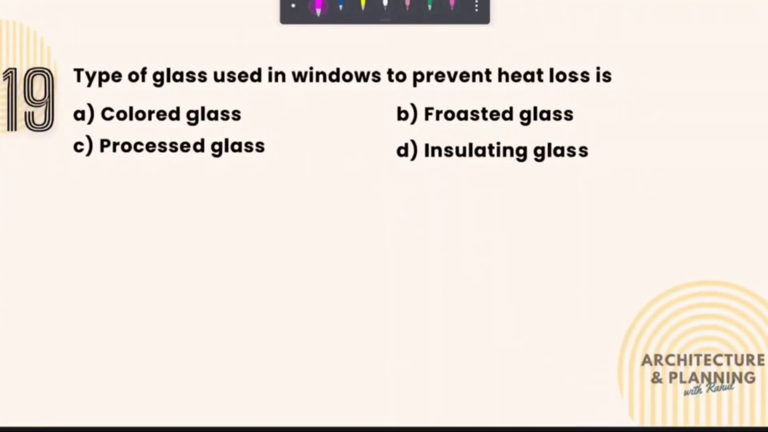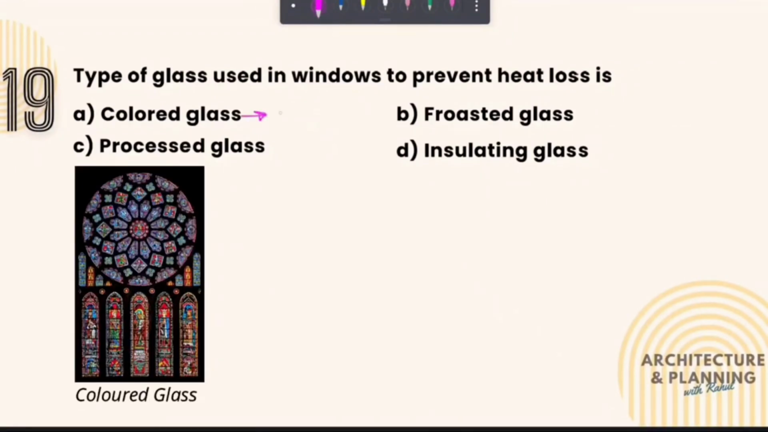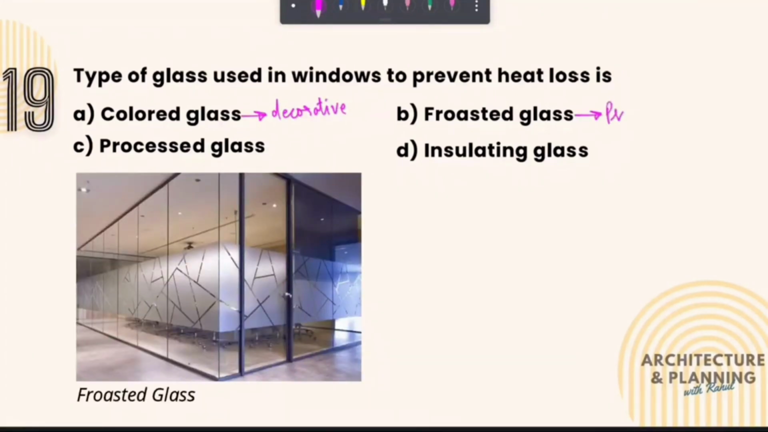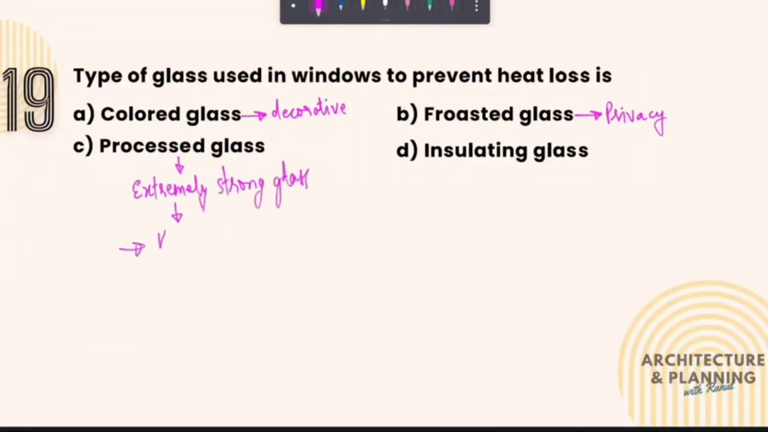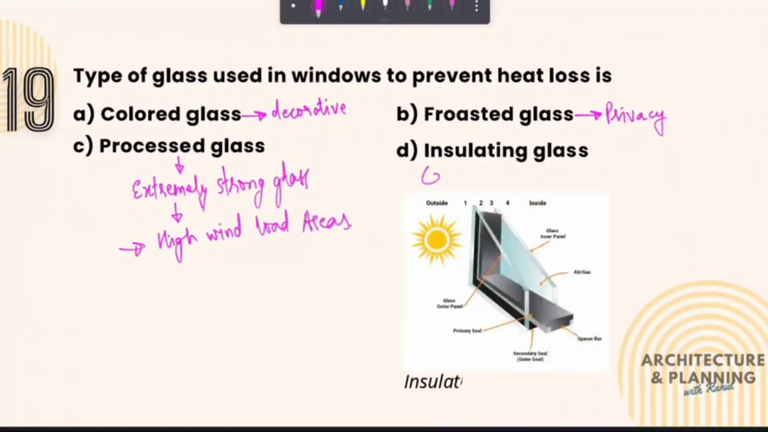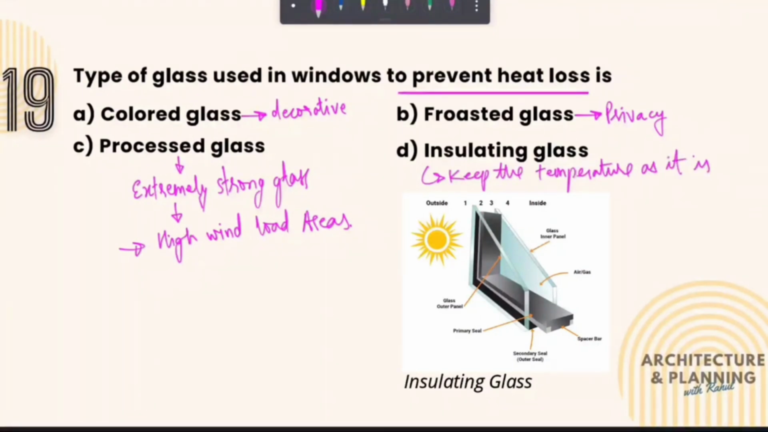Type of glass used in windows to prevent heat loss is. So let's understand the purpose of each glass. Colored glass is used for decorative purpose. Frosted glass enhances the privacy. Processed glass is extremely strong glass and generally used in high wind load areas, whereas insulating glass is used to keep inside temperature as it is. Means they are used to prevent heat loss. Therefore the correct answer of this question is option number D, insulating glass. Let's move to the next question.